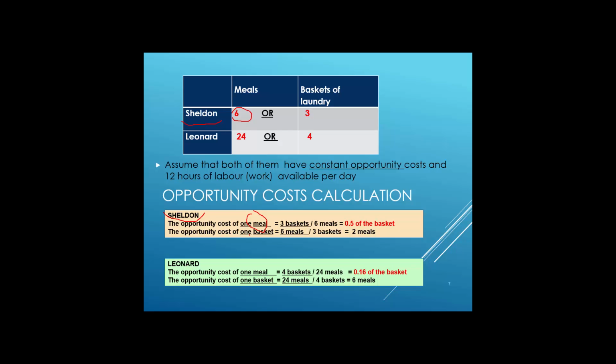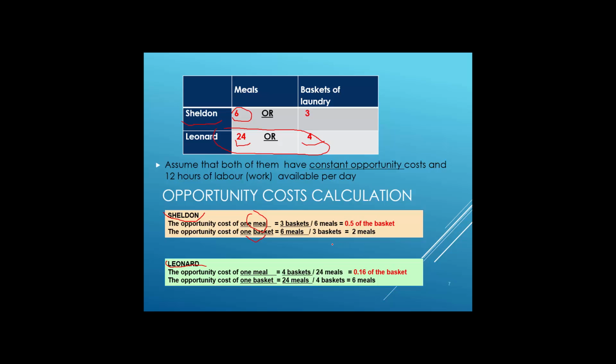Now, the opportunity cost of one basket is 6 meals divided by 3 baskets. It means we have 2 meals. For Leonard, the opportunity cost of one meal is 4 divided by 24.